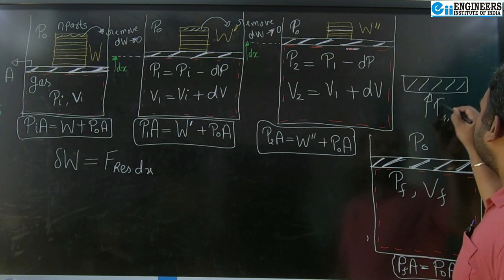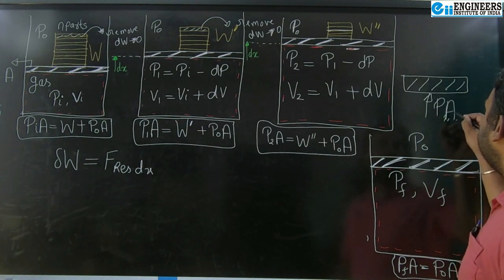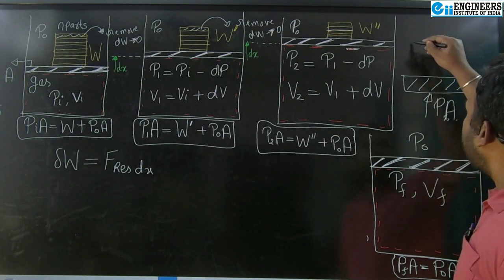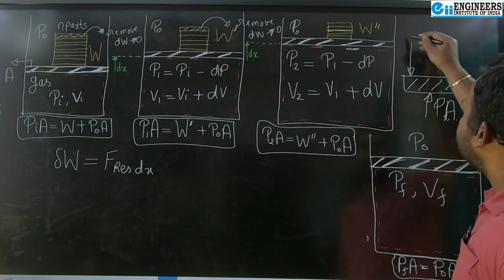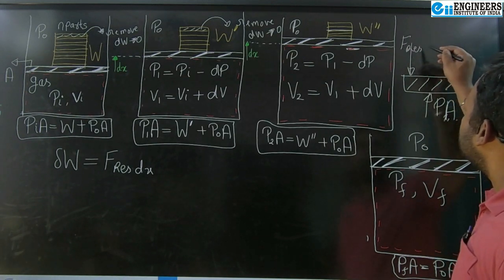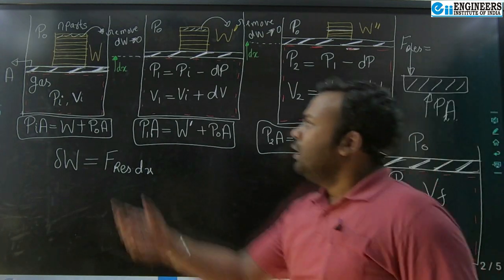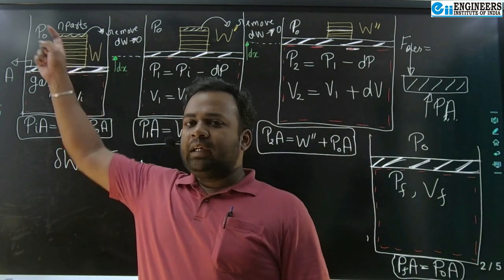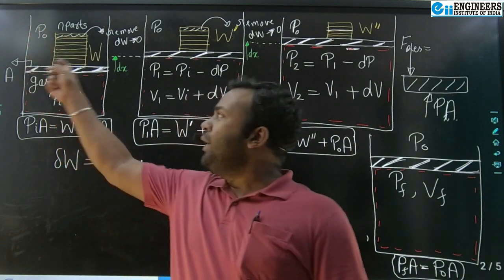This is a gas pressure force, P into A. And over the top of the piston, there can be any resistance force. Let's say it be an external weight W. It can be atmospheric pressure force. It can be weight of the piston also.